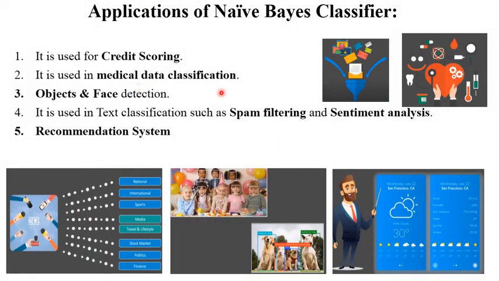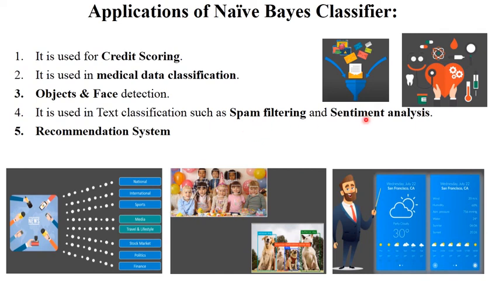Now see here, there are different applications where this classifier algorithm is used. For example, it is used for credit scoring in credit card systems, right? There are multiple features and functions there. Then medical data classification, which means as per the symptoms, you can find out the disease. For this purpose, this algorithm is used. Then object and face detection. Then in email, spam email filtering.